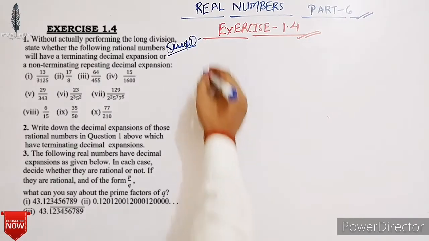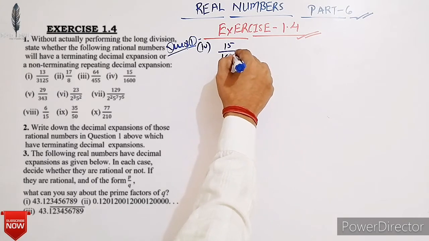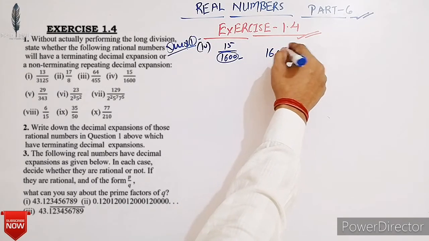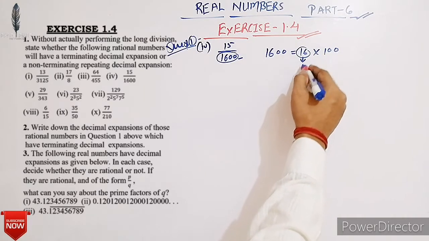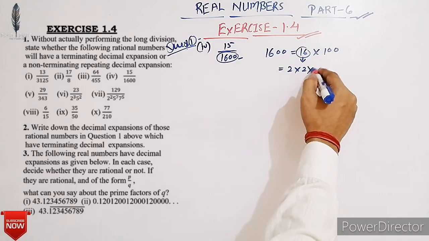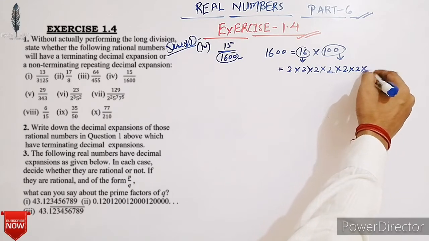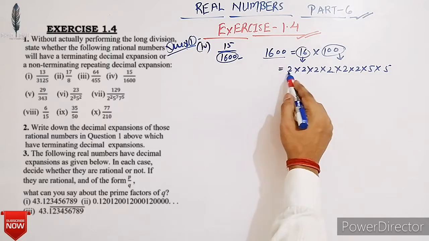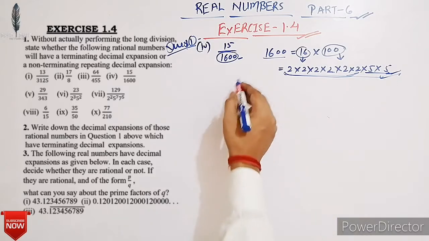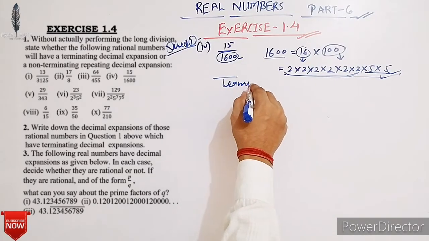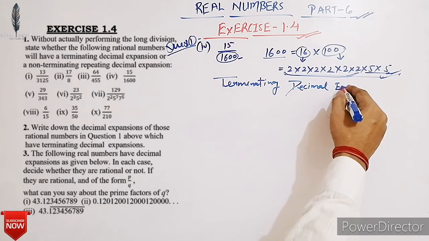Now next, 15 upon 1600. Here denominator is 1600. It can be easily written as 16 into 100. Here factors of 16 are 2 into 2 into 2 into 2. Here factors of 100 are 2 into 2 into 5 into 5. These are the factors of 1600. Clearly 1600 has only 2 and 5 as prime factors. So it must have a terminating decimal expansion. Okay students.